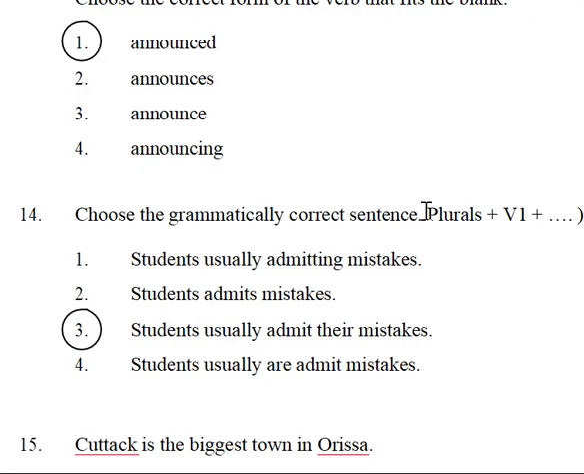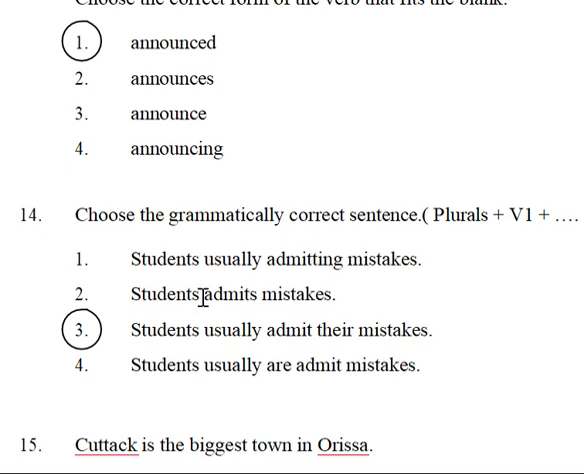Next, here also we are going to verify one more rule, that is plural plus V1, the first form of the verb. So choose the grammatically correct sentence. Students usually admitting mistakes. Here, the be form is missed, wrong sentence. Students admits mistakes. No, with students you can't take that.